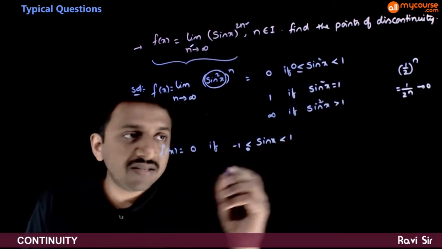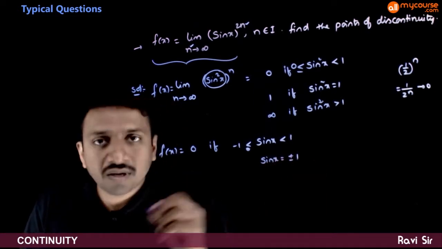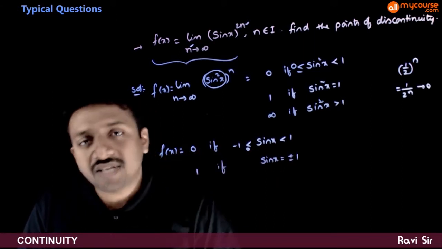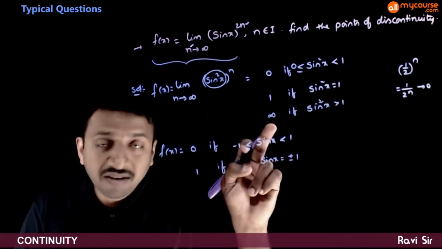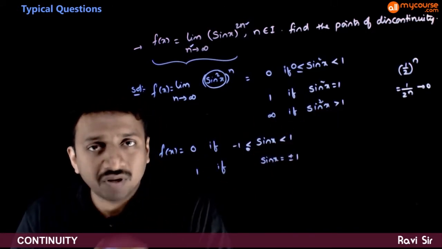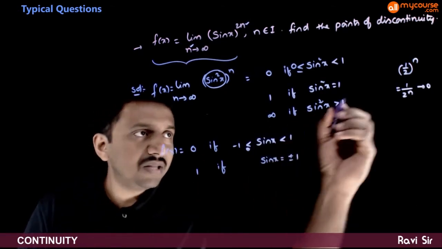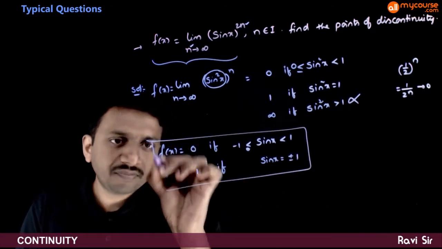And sin square x equal to 1 means sin x is equal to plus or minus 1, so f of x is equal to 1. And infinity if sin square x is greater than 1, this never happens because sin x is always in between -1 and +1. So this case does not arise. So this is my function.